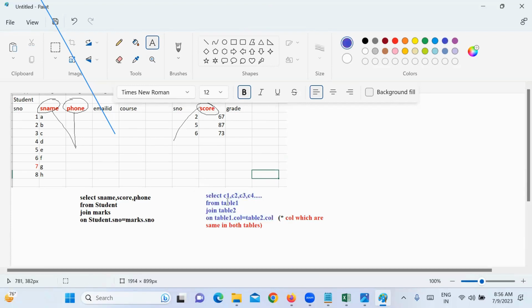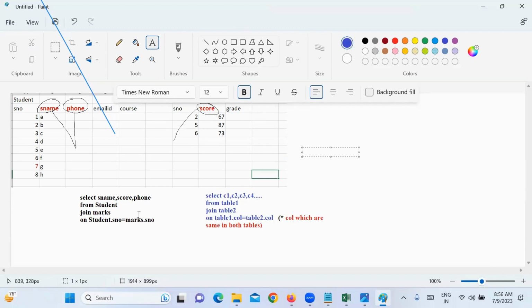Select column 1, column 2, column 3 from table 1 join table 2 on table 1 dot column equal to table 2 dot column. Here, in the student table, student number, and in the marks table, student number, these two are the same, and that is what we are joining on. This will display only the common records in both the tables.